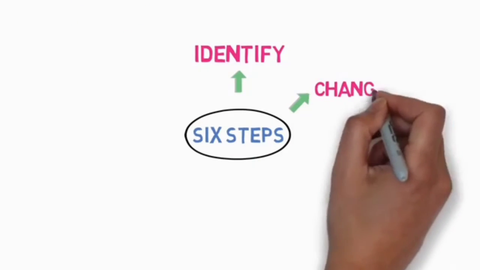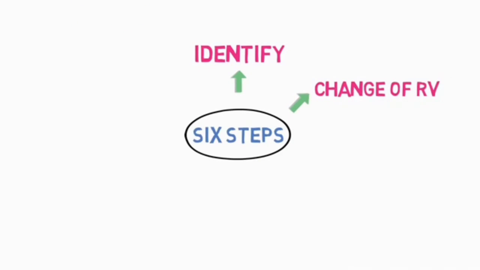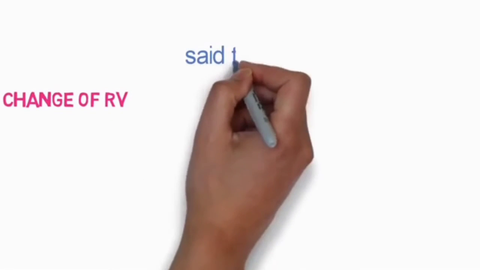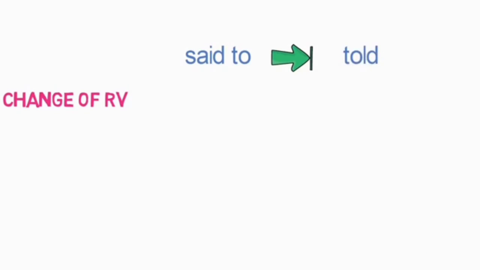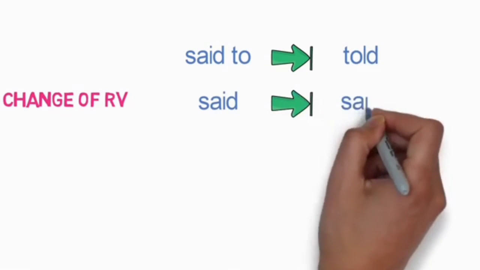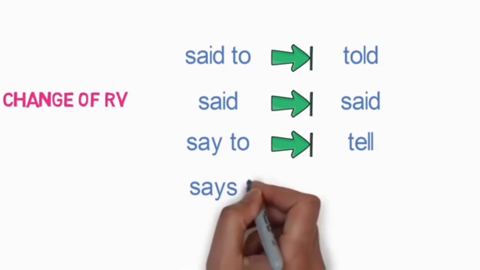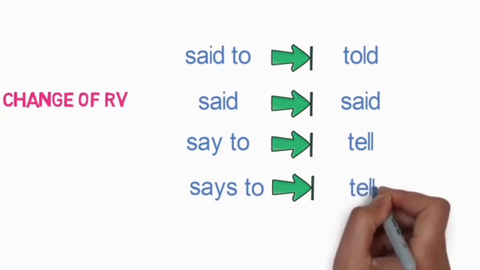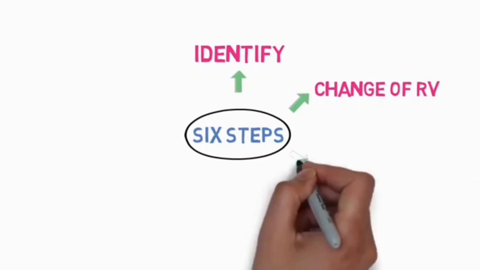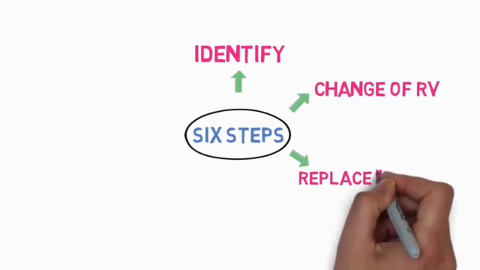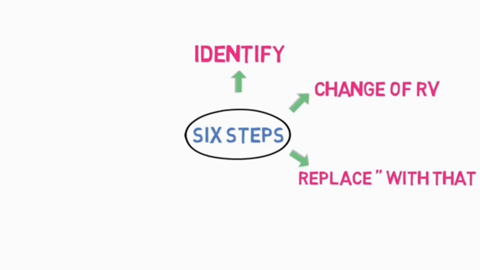The second step is change of reporting verb. The reporting verb will change in the following way: said to will be converted to told, said will remain said, say to will be converted to tell, and says to will be converted to tells. This is the second step. The third step is to replace the inverted commas with that. We will remove the comma and inverted commas in the sentence and join the reported speech with that.